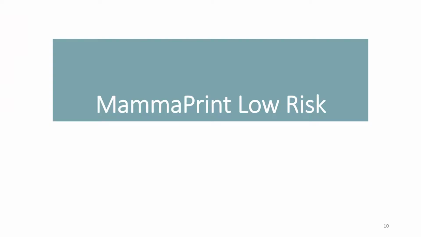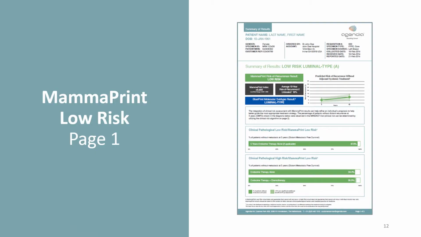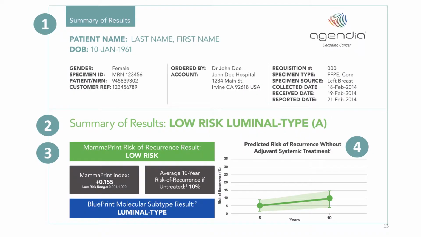I'll first present a MammaPrint low risk example. Here we can see a MammaPrint low risk, BluePrint luminal subtype A that is also late recurrence low risk, or LR for short. This patient will receive 3 pages. On the top of the first page, point number 1 includes patient identifier and specimen information. In point number 2, we have the summary of results. In this case, it's low risk luminal type A.